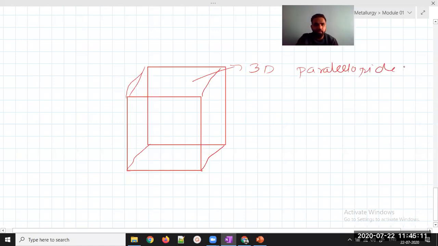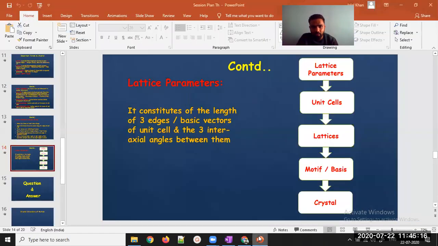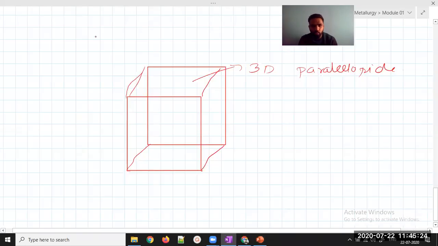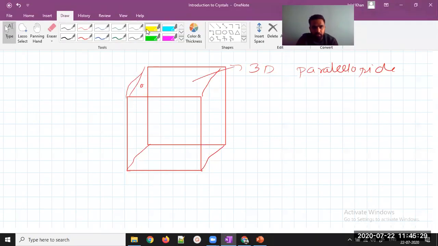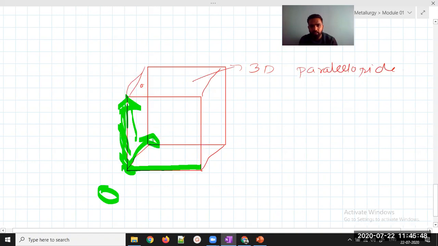So if I want to explain lattice parameter, what are the lattice parameters? Just go through the definition. It constitutes the length of 3 edges along the 3 axes, meaning whatever we had drawn earlier. If I take this point as my origin, and I move along this side, along this side, and along this side, sorry, this is so difficult to draw, I'm drawing 3 axes.